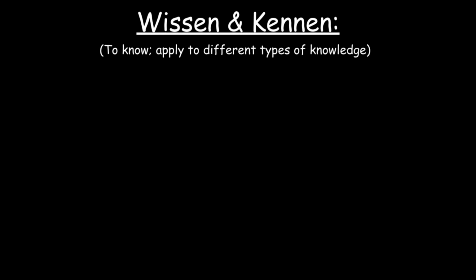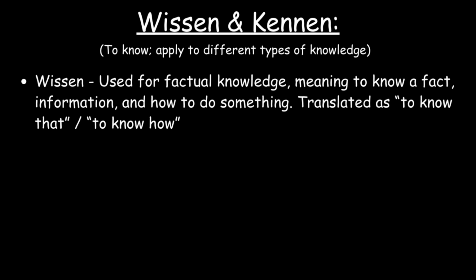German has the verbs wissen and kennen, and the two verbs mean to know. However, they apply to different types of knowledge, and in this video, I'll explain their meanings. Wissen is used for factual knowledge, meaning to know a fact, information, and how to do something. It refers to knowing facts and pieces of information which can be translated as to know that or to know how.